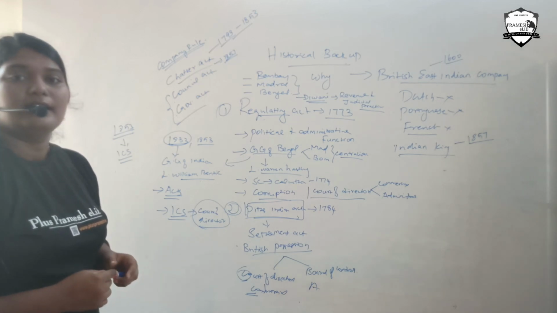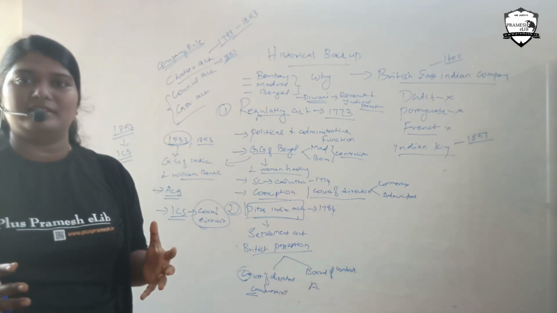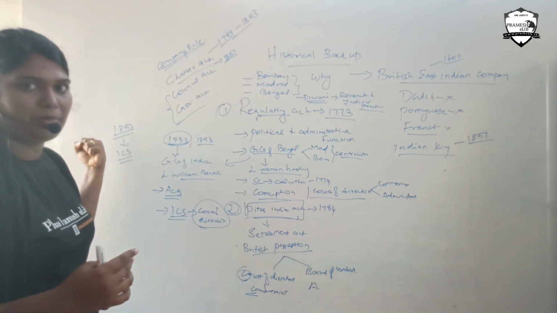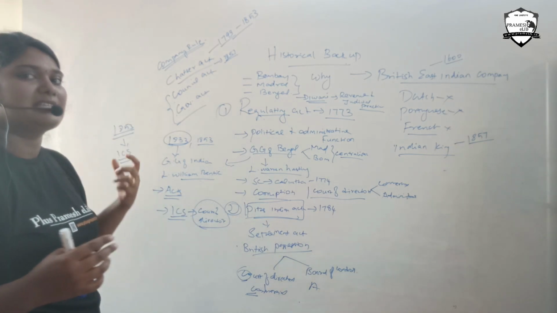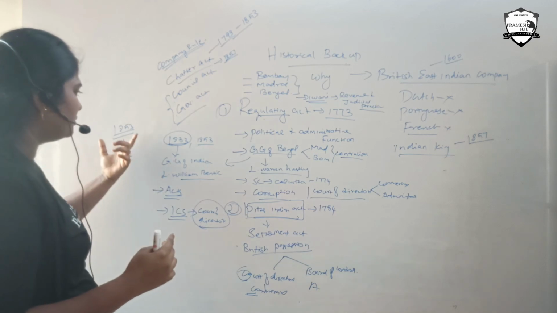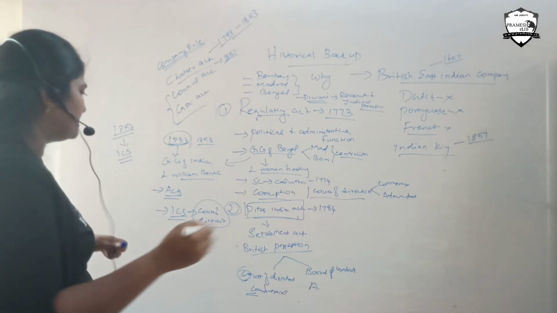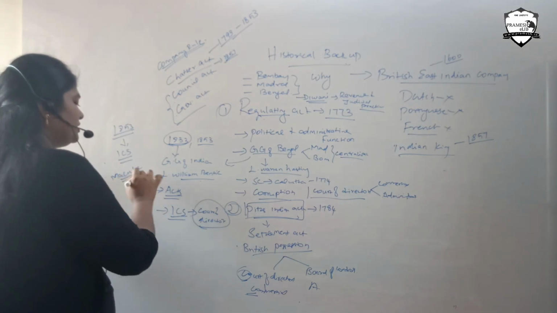Then the government gave a strong word that within a few years we will take over the company. Whenever the government thinks so, it will take over the company. Such an idea was strongly stated during the 1853 Charter Act. Along with that, the Macaulay Committee was introduced.